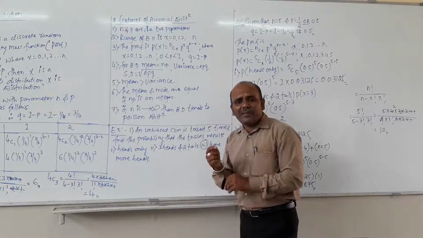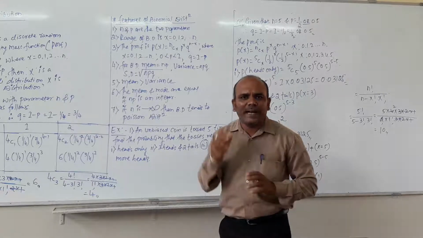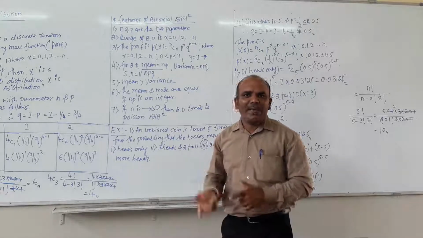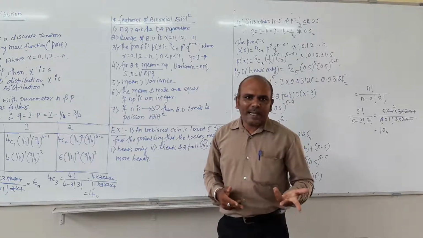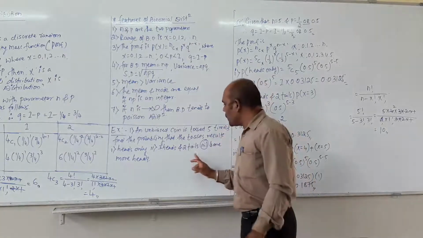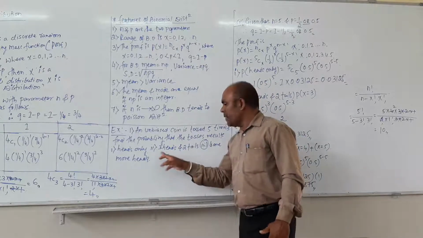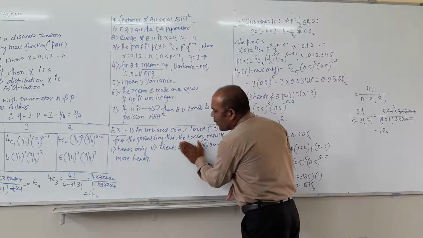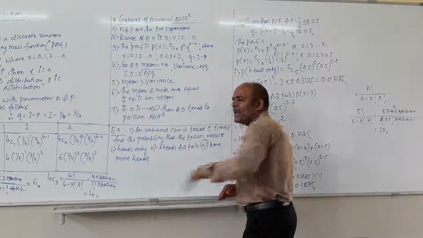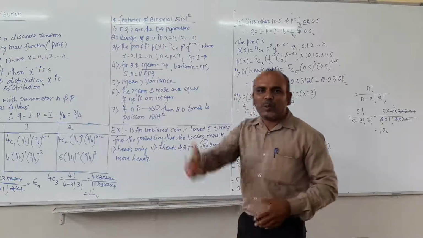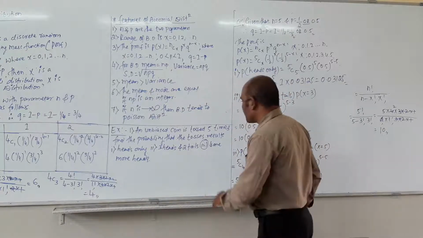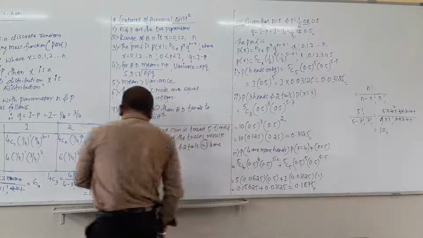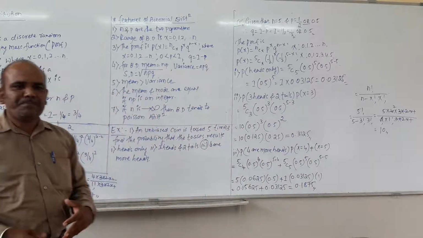Obviously, when we are tossing a coin 5 times, if we get 3 heads, then the remaining are 2 tails. Then the last question is 4 or more heads.